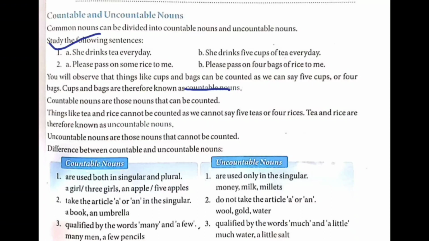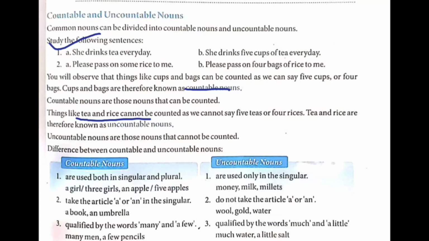Nouns that can be counted are countable nouns, and the nouns that cannot be counted are uncountable nouns. Things like tea and rice cannot be counted. We cannot say 5 teas, 4 rices. Tea and rice are therefore known as uncountable nouns.